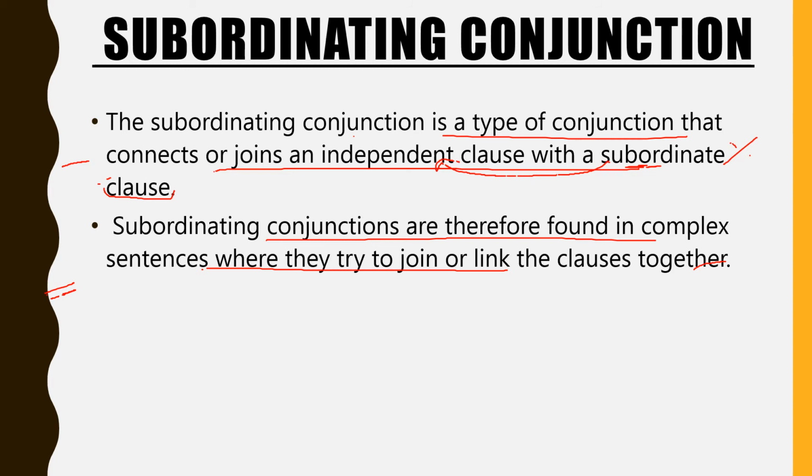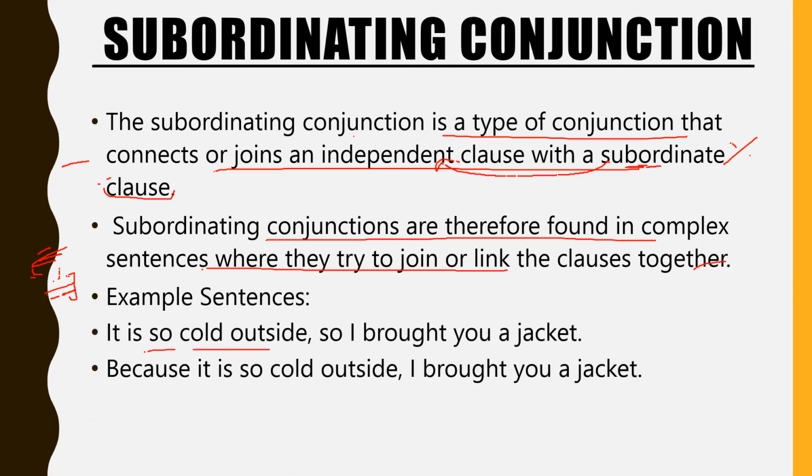There can be more than one also, but to qualify as a complex sentence, there should be at least an independent clause and one dependent clause. To understand these types of sentences, complex, compound, or simple, you can watch my video on the types of sentences. There I have explained all three types in detail with so many examples. Moving on to the examples now, see here.